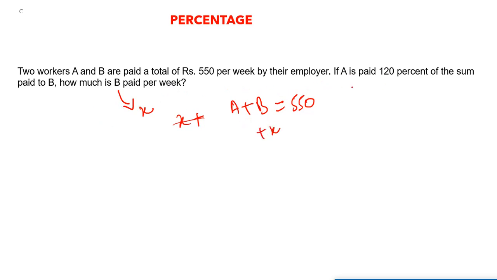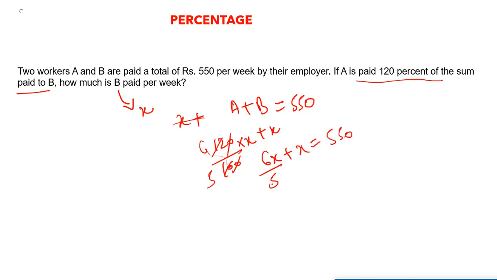And about A, they have already said that A is paid 120% of the sum paid to B. So this can be written as 120 by 100 into X, right? If you solve this, we are going to get 6 by 5 into X. 6 by 5 into X plus X equal to 550, 11X, and that is going to be 550 into 5. X equals, what will we get, 250 rupees. X equals 250 rupees. Okay, so B is paid 250 rupees per week. That is going to be the correct answer. Let's see the next question now.